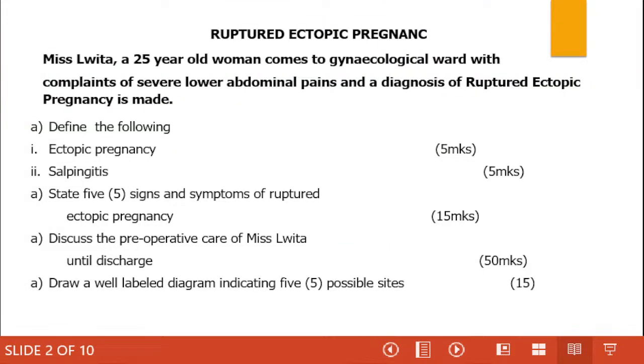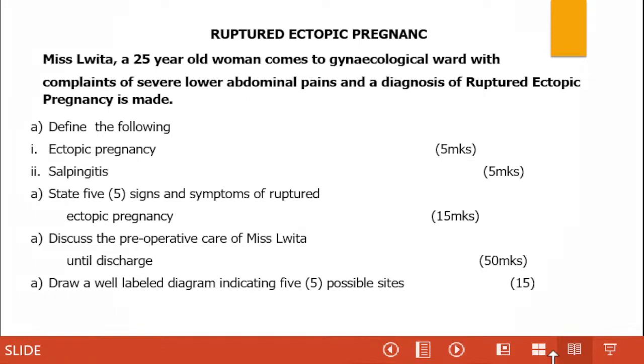So our question here is, Miss Luita, a 25-year-old woman, comes to your gynecological ward with complaints of severe lower abdominal pains and the diagnosis of ruptured ectopic pregnancy is made. Question A. Define the following terms. A. Ectopic pregnancy. B. Salpingitis. Question B. State 5 signs and symptoms of ruptured ectopic pregnancy. And C. Discuss the pre-operative care of Miss Luita until discharge. Lastly, draw a well-labeled diagram indicating the 5 possible sites of ectopic pregnancy.